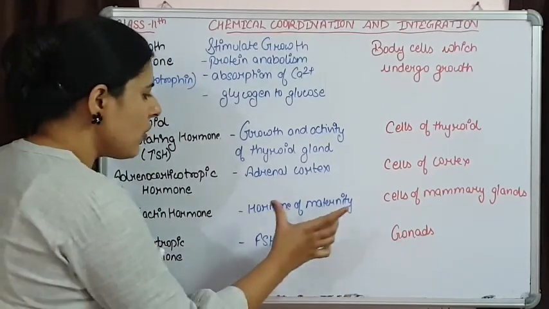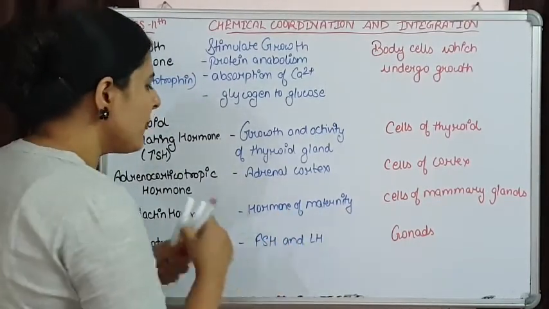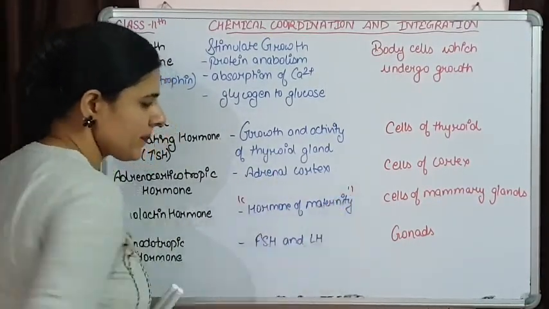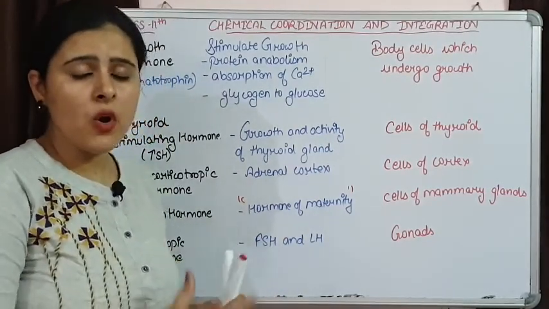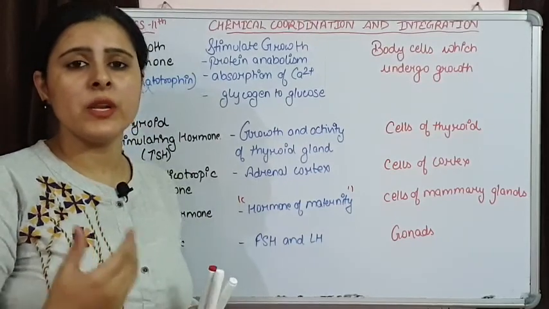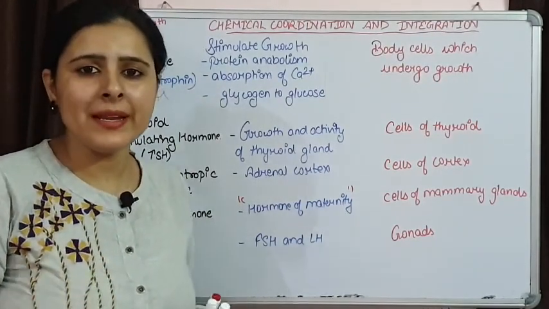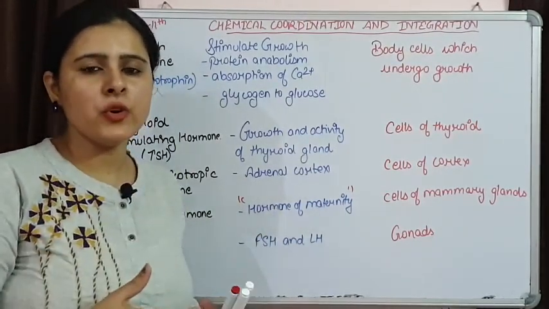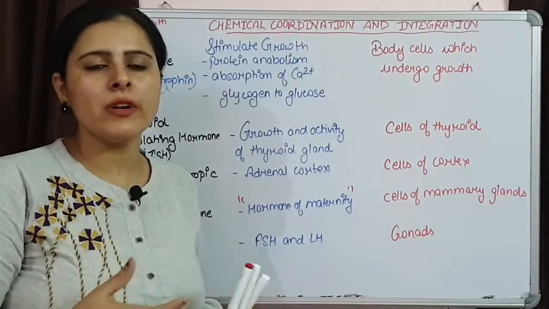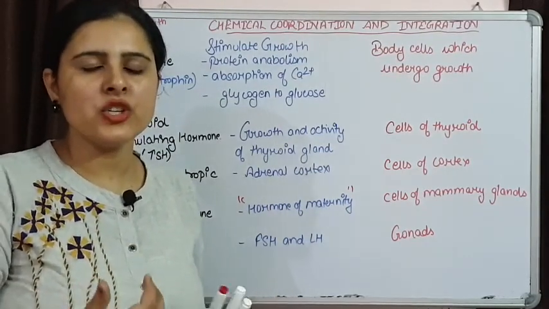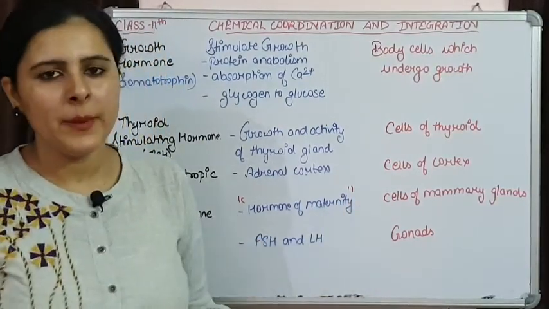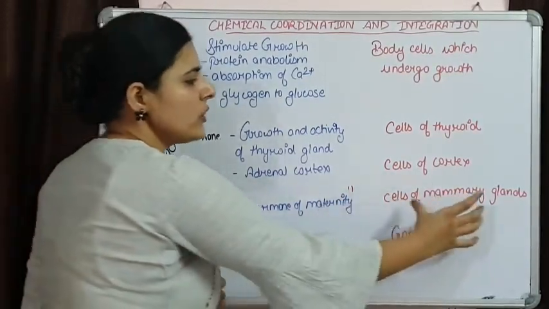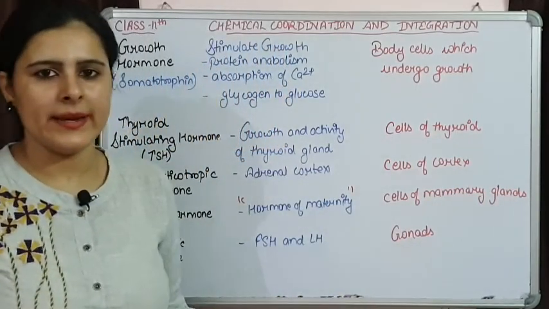Next one is prolactin hormone. This prolactin hormone is known as the hormone of maternity. That means whenever a female is pregnant, this hormone is responsible for the development of breast, mammary glands, and after birth of a child it is also involved in lactation, secretion of milk. That's why it is known as the hormone of maternity and it is going to influence the mammary glands.